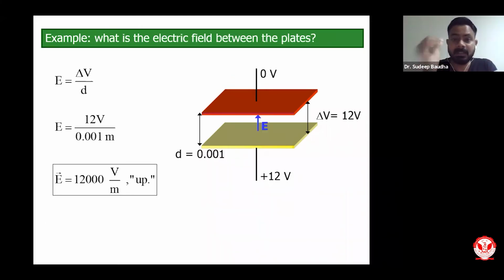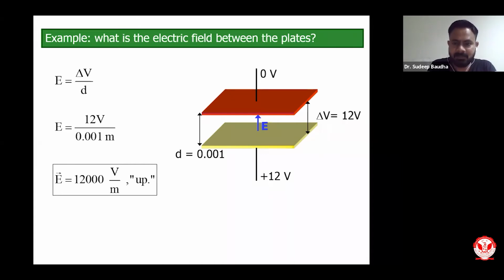So what is the electric field between the plates? That also we can calculate, because electric field is related to the potential, that is delta V upon D. D is the distance, delta V is the potential difference. Distance is already given. You know the potential difference, that is 12 volts, we have already mentioned. The electric field will be 12,000 volts per meter.